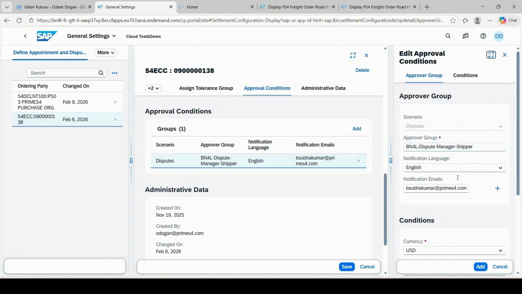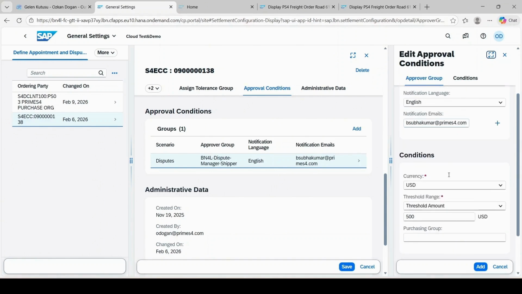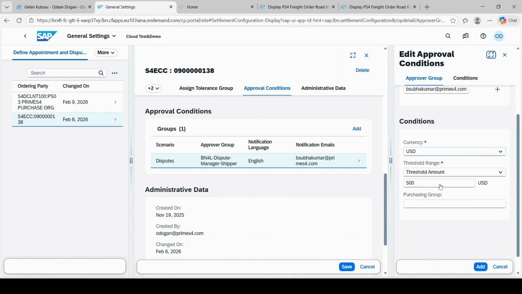Here we write our manager email address, choose the language, and in the conditions part, this is the important part, we choose our currency, we can choose amount or percentage, and we can define the amount of money. Here, if it is $500 and above, it will go to the second level for approval. Now, I'm going to show a demonstration.